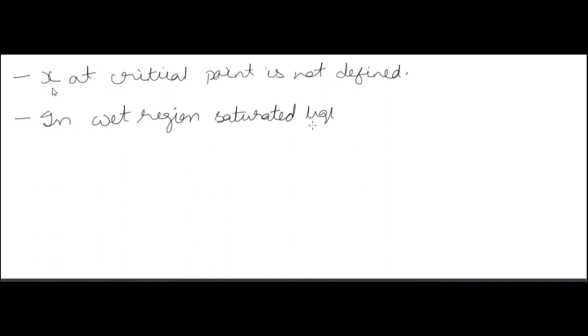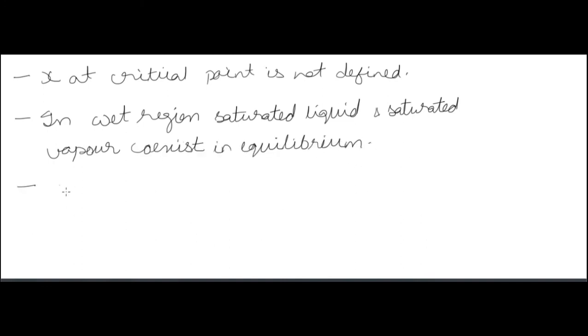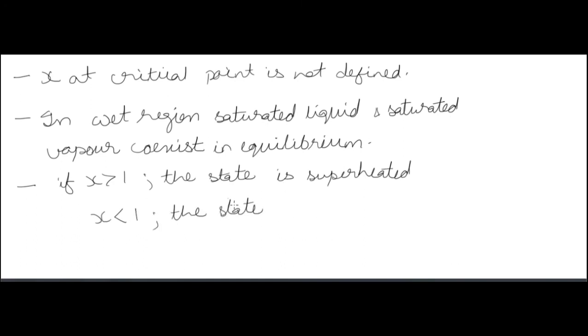Okay. In wet region, saturated liquid and saturated vapor coexist in equilibrium. Now if you get the dryness fraction more than 1, it means the state is superheated.